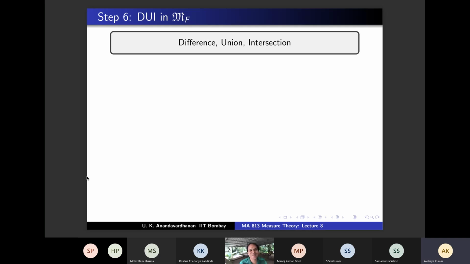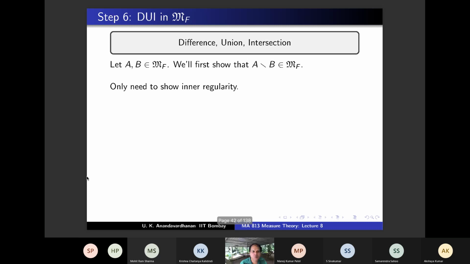So it's union and intersection. Let A and B be in MF. We will first show that A minus B belongs to MF. Okay, so let's do that. I first claim that we only need to show inner regularity. MF has two components, no? Inner regularity and finite measure. Why only inner regularity is required? Why not finite measure?